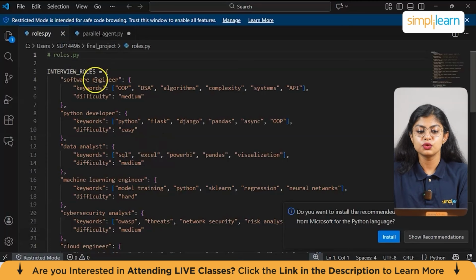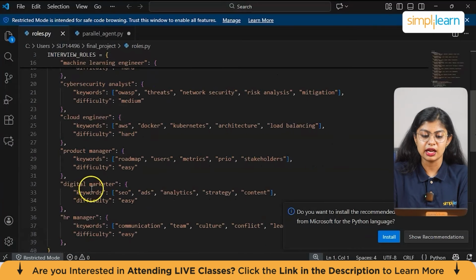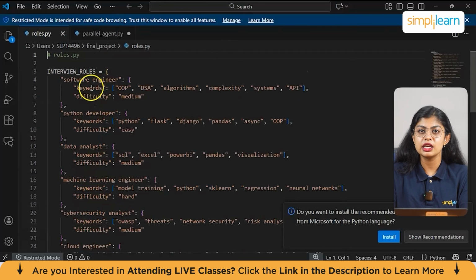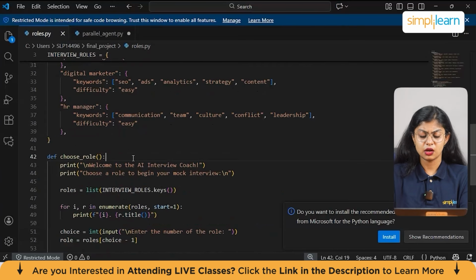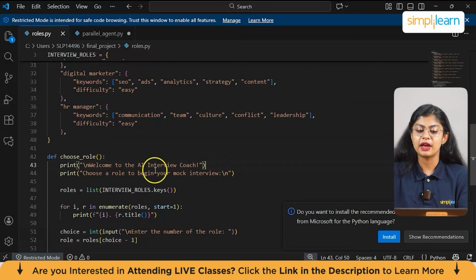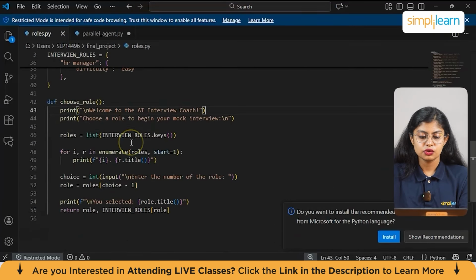So here you can see interview_roles. I've given it software engineer, Python developer, data analyst, machine learning, cybersecurity, cloud engineer, project manager, digital marketer, and HR manager. I've also included some keywords related to these roles, such as OOP, DSA, algorithms, so that the AI would be able to fetch questions based on these topics or keywords. Now coming here, you see a function to let the user pick a role, and then we have a greeting message saying welcome to the AI interview coach, which also prints the role to begin your mock interview with. Now we have all the roles in the list here, interview_roles. So here .keys.